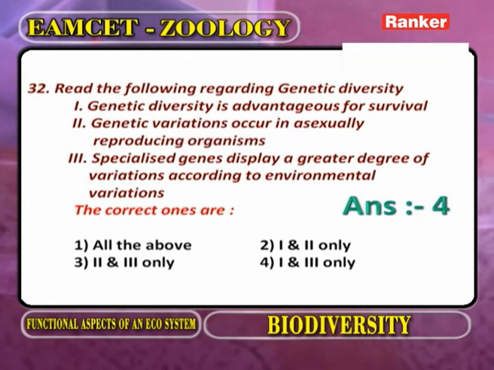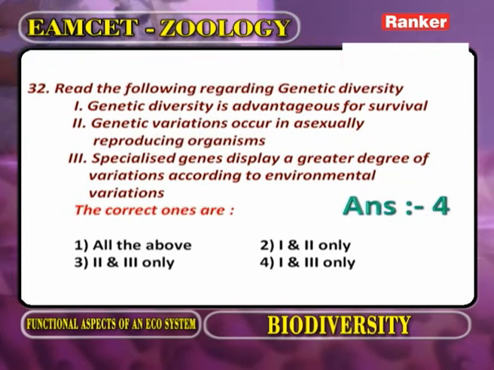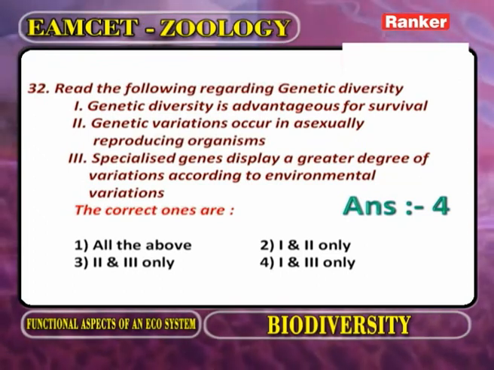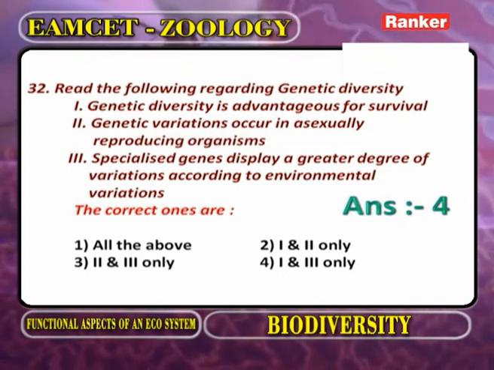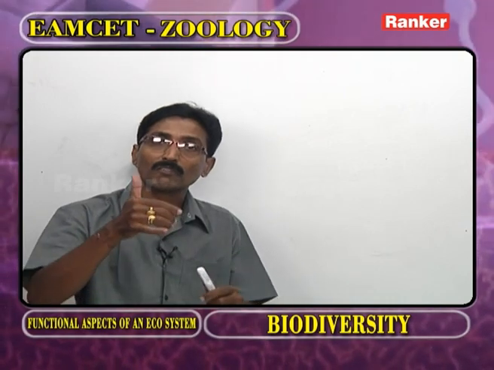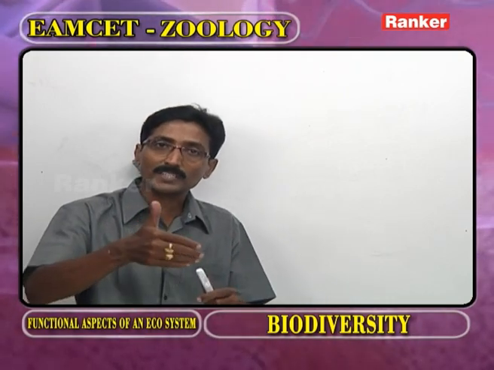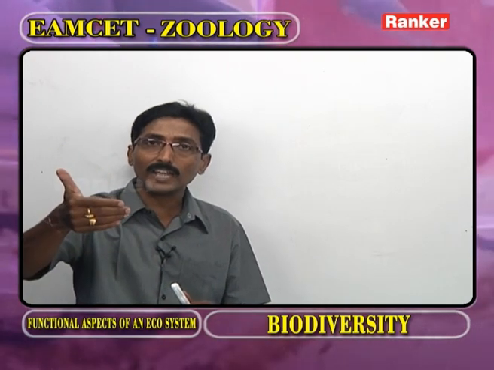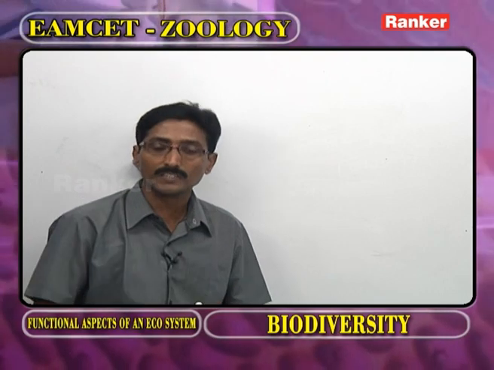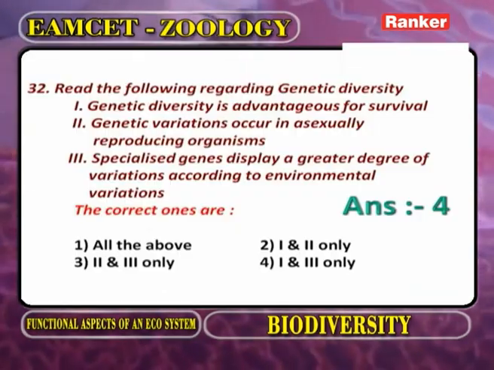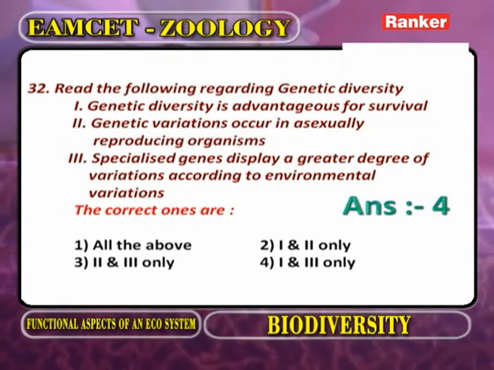Third, specialized genes display a greater degree of variations according to the environmental variations. Regarding this statement, as we observe the universe, what is the total number of genes? 10 to the power of 10. Depending upon the species, the genetic variability increases, measured as 10 to the power of 10 genes. Now, regarding this question, the first and third statements are correct. Now we go for the next question.